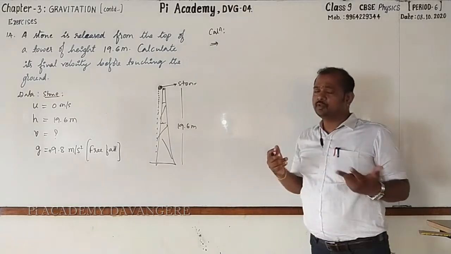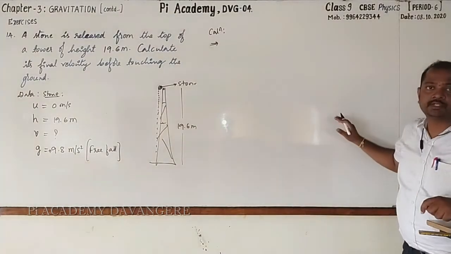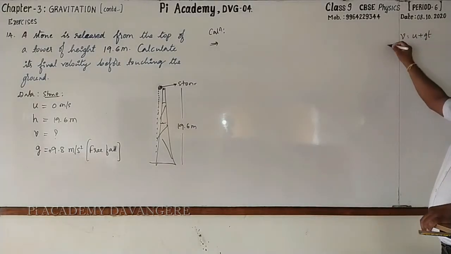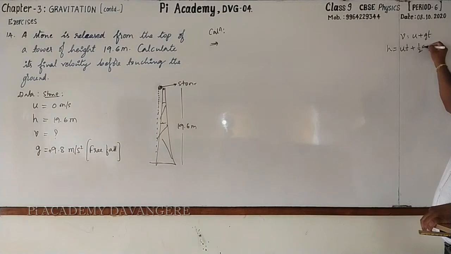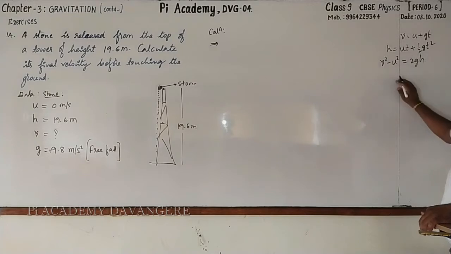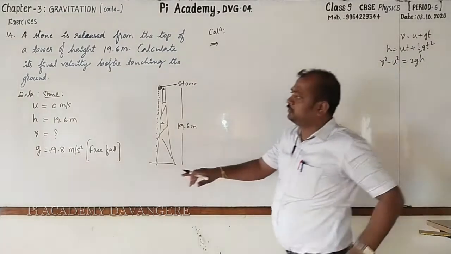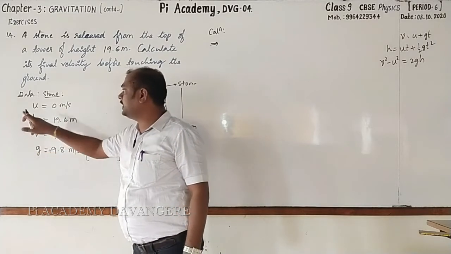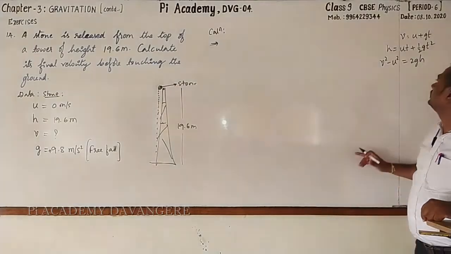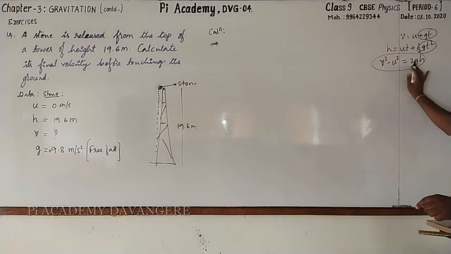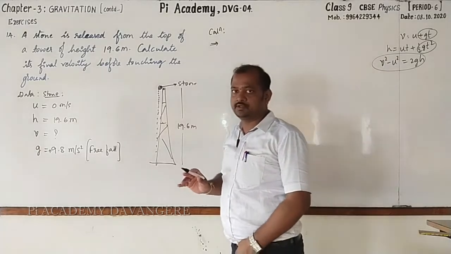Obviously, we will go for using the equations of motion, which are v equal to u plus gt, h is equal to ut plus half gt square, and third one is v square minus u square equal to 2gh. Which one should be used? See, we know u, v should be found out, g, h, u, v, g, h, time is not there, no need to go for taking first two, you can go for the last one, v square minus u square equal to 2gh, right?